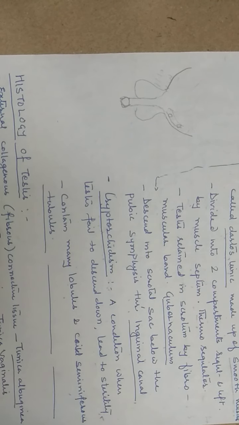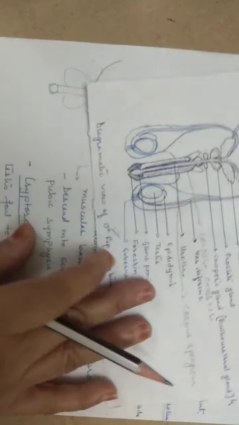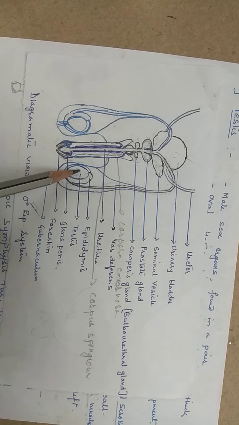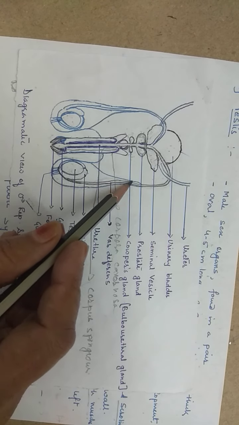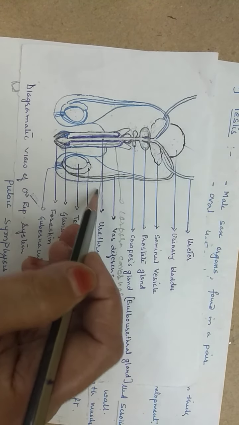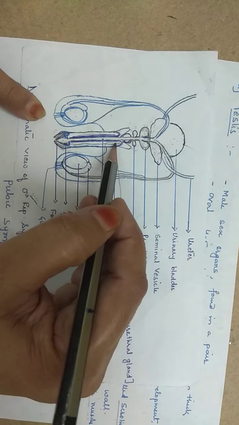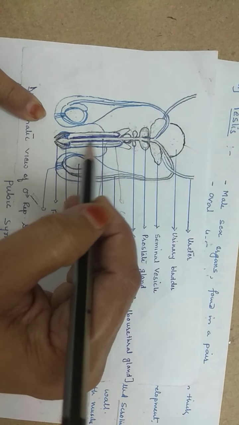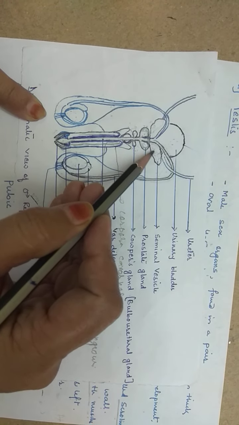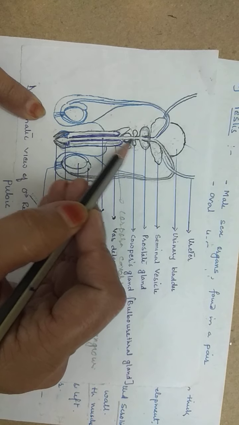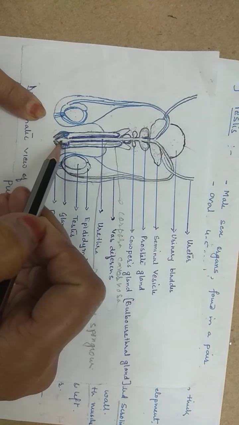Though it is not a very new thing, student, you will be having a scientific knowledge of every organ. Now if you see the diagram of the reproductive system in male, this diagram is diagrammatic. See here, these are the two testes in a pair. They give rise to a duct. You can see this duct, a tube which carries the product of the testes through these ducts, and then it comes into the urethra. This is the urethra, right? When it is coming, there are three glands, 1, 2, 3: seminal vesicle, prostate, and bulbourethral gland, which pour their secretion, and as a result the final product is removed out of the urethra.